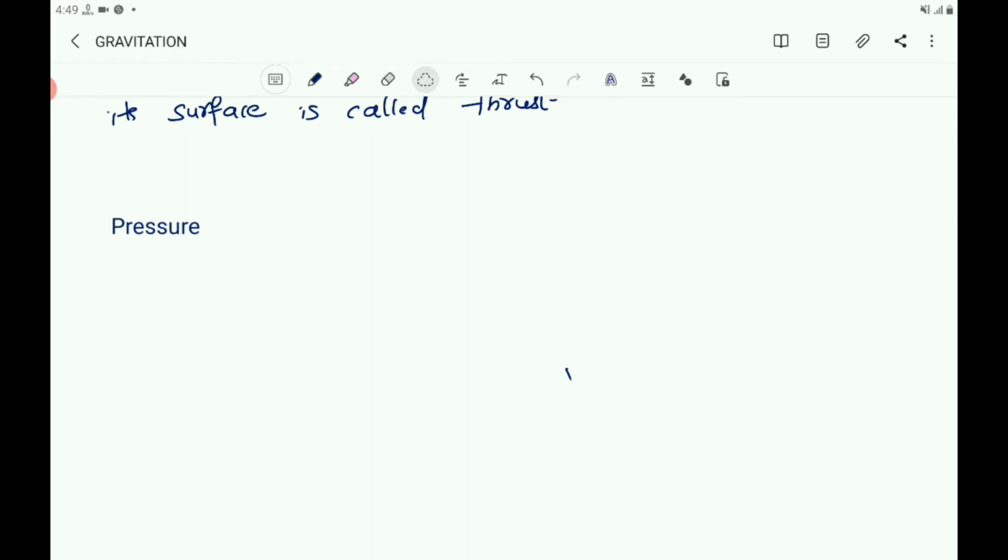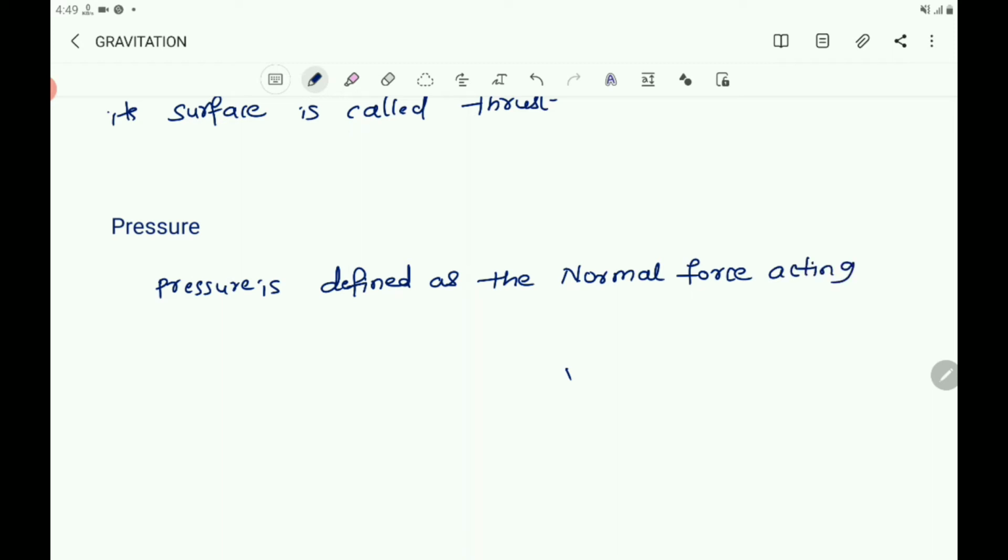So you write, pressure is defined as the normal force acting per unit surface area.